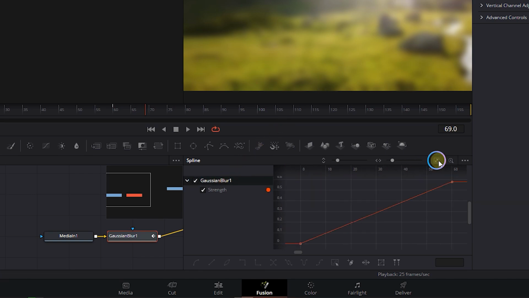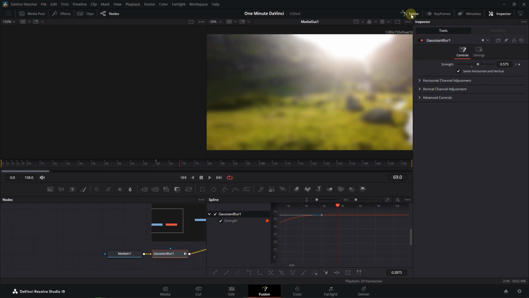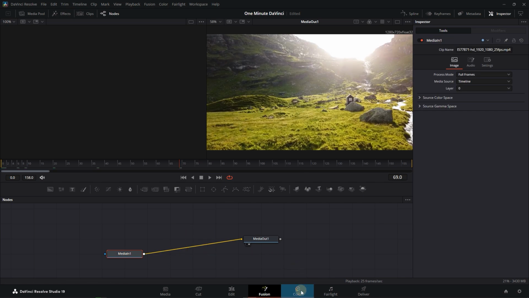Click on this button to see all the keyframes. Click on this button to select all the keyframes. Click on this button to add curves to the keyframes, and drag the handles if you want. Now let's remove Gaussian blur node and go to the color page.